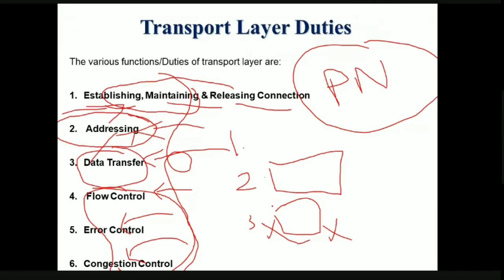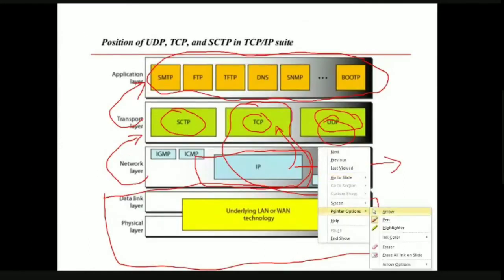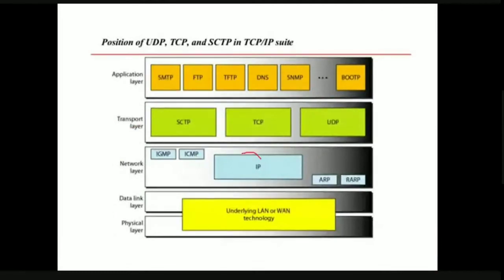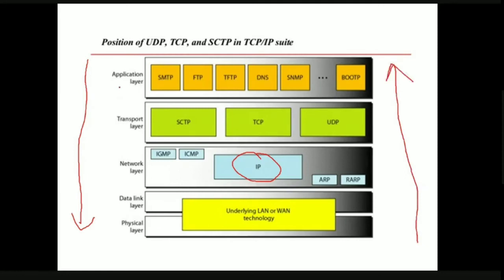Previously, if you see this diagram, I'm just going to clear this for better understanding. So if you see here, this is our IP protocol. Whenever data comes from the top, at the sender, data goes from top to bottom, and at the receiver, data goes from bottom to top. When the sender sends the information, it has the application header along with the application data. Now at the transport layer, this complete thing will be the data, and the transport layer adds its own header, right? Now coming to the network layer, this complete thing will be the data part at the network layer, and it adds its own header, right?